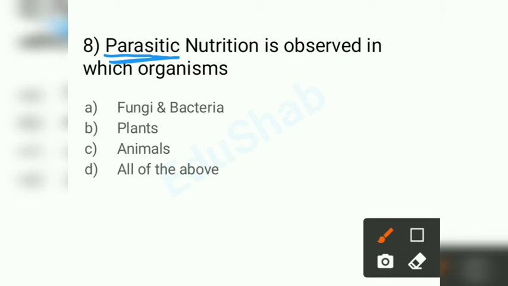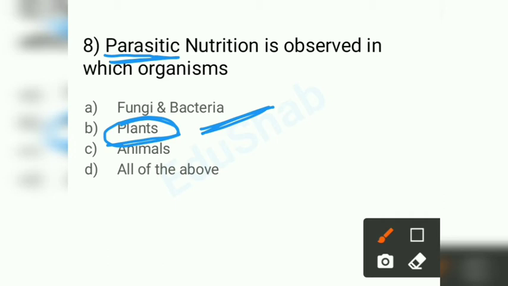This is a different story, and it is very deep content for your class. You shall read about it in higher classes. For now, I'll just tell you what parasitic nutrition is. It is dependent. It cannot prepare its own food. They need a host for their survival, definitely. So if you see here, fungi and bacteria are dependent. Plants are autotrophs.